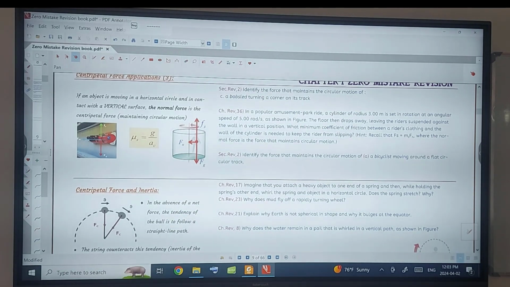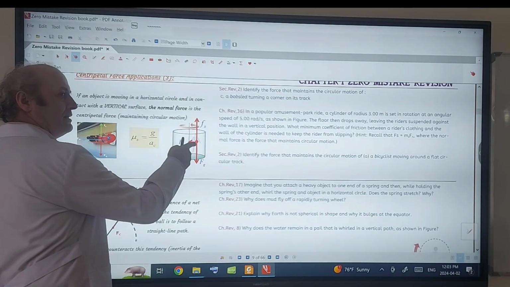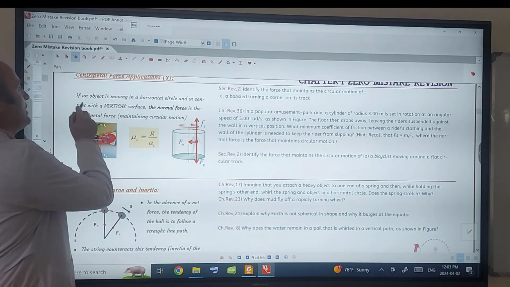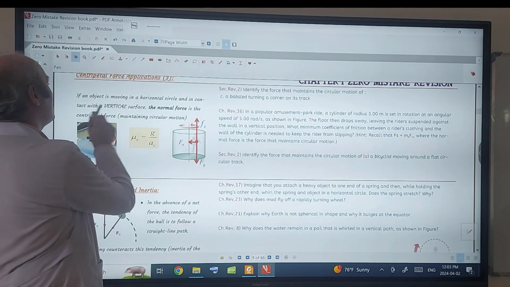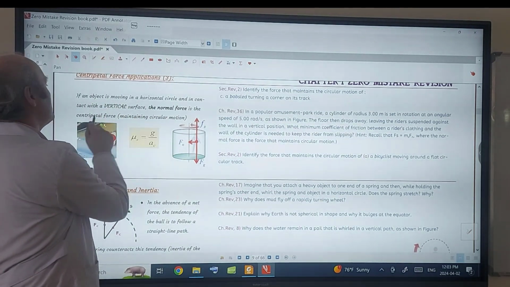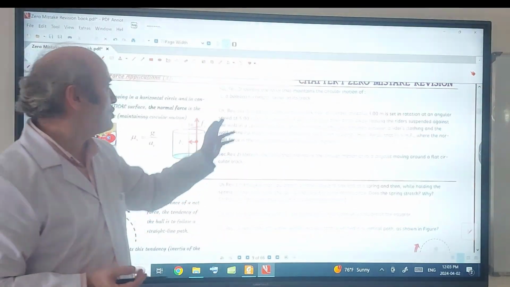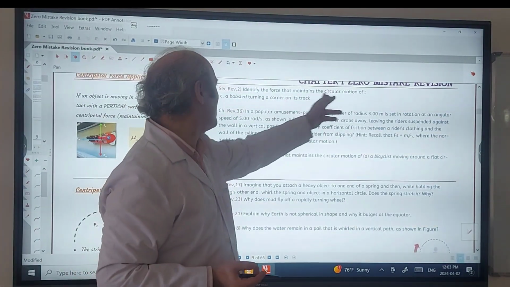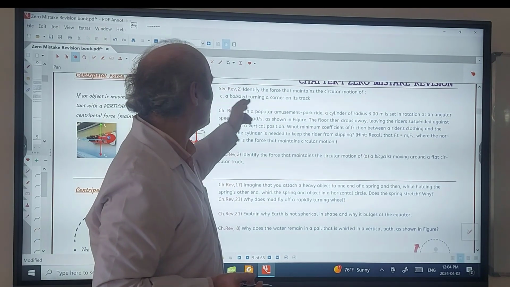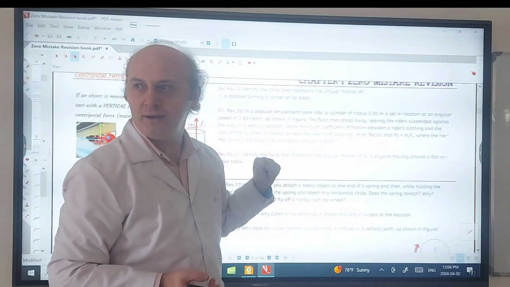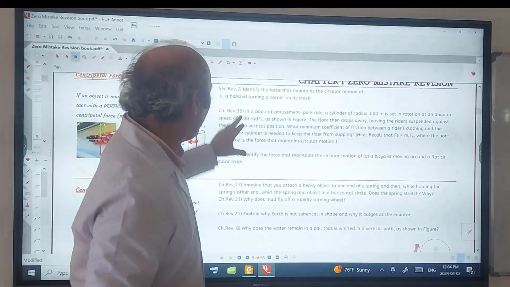What force is providing the centripetal force? Not Fg. No, Fs. Fn. Normal force is there. If an object is moving in a horizontal circle in contact with a vertical surface, the normal force is the centripetal force. So, identify the force that maintains circular motion of a bobsled turning a corner on its track. Normal force.